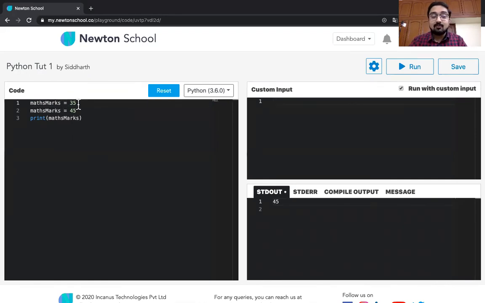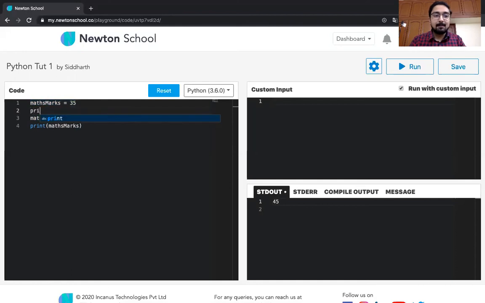In the next line, what you have told Python, let's imagine the next day you call the clerk, or the Python interpreter, and tell them, go and save 45 in math marks. I don't care whatever is there. In the third line, or let's say the third day, what you are saying is just go and fetch whatever was there and print it. So the order in which you have done things is very important.